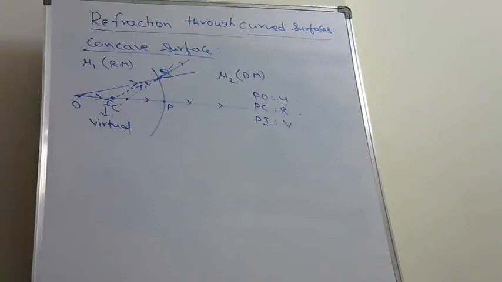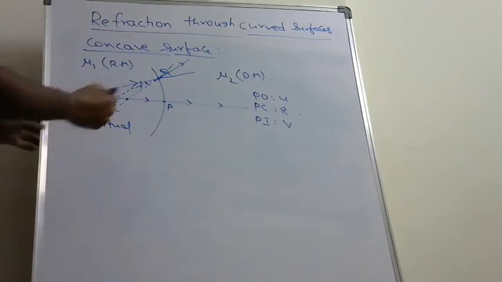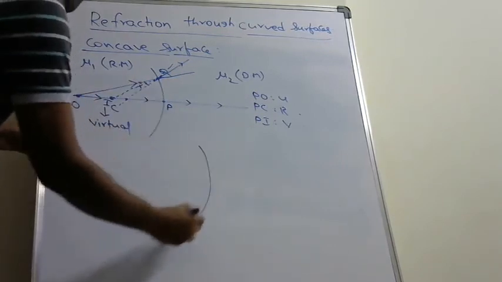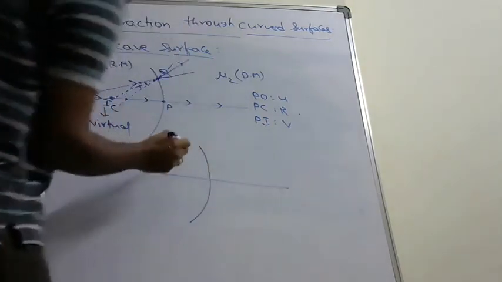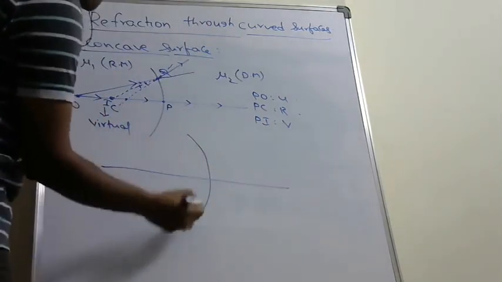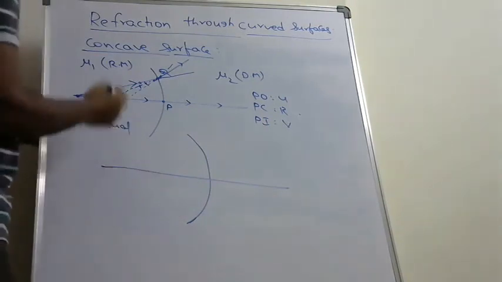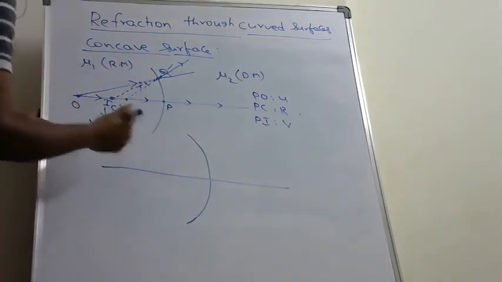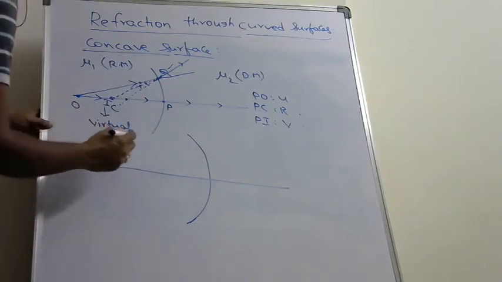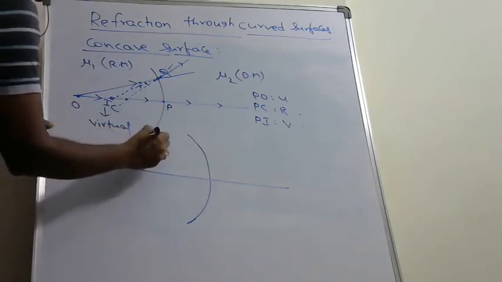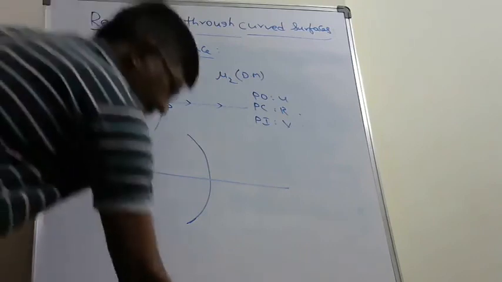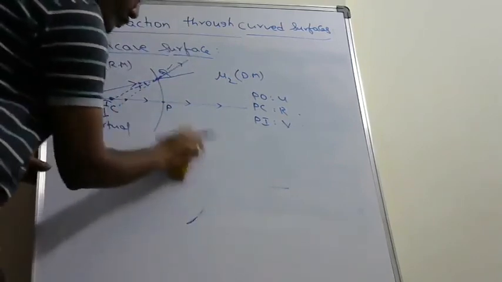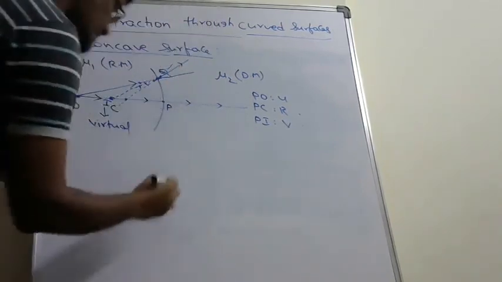Next, another case, where the light ray travels from denser medium to rarer medium through a concave surface.